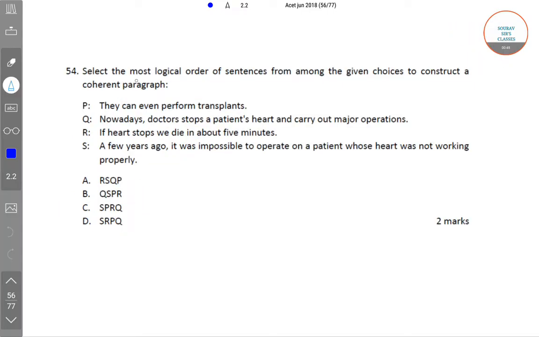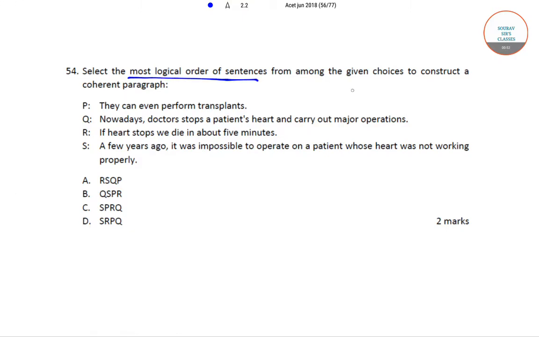The next question is, select the most logical order of sentences from among the given choices to construct a coherent paragraph. Now if you'll see, according to option A, this makes perfect sense. That is in the order RSQP. So if heart stops, we die in about 5 minutes. A few years ago, it was impossible to operate on a patient whose heart was not working properly. Nowadays, doctors stop a patient's heart and carry out major operations. They can even perform transplants.